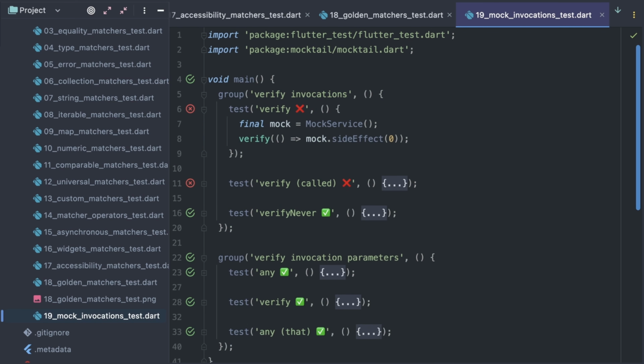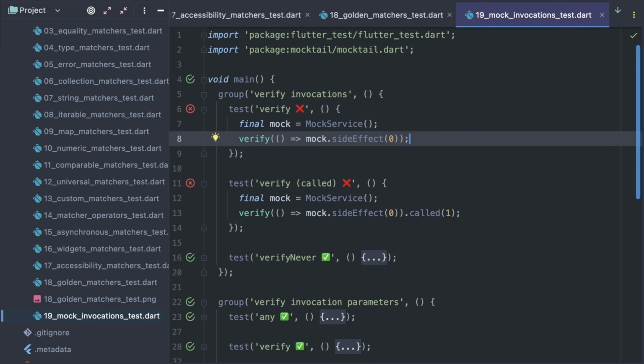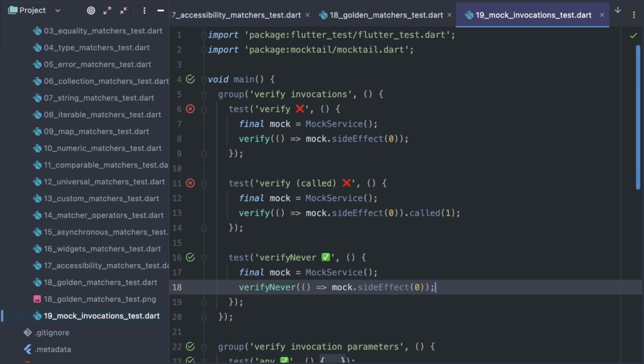To ensure that a method of a mock object was called, there is a verify function. Here I create an instance of a mock service class and immediately verify that its side effect method was called. Obviously, such a test fails. In addition, you can specify how many times the mock method should have been called. And in case you want to ensure a method was not called, here is the verify never function. This test passes because we actually never called the side effect method.